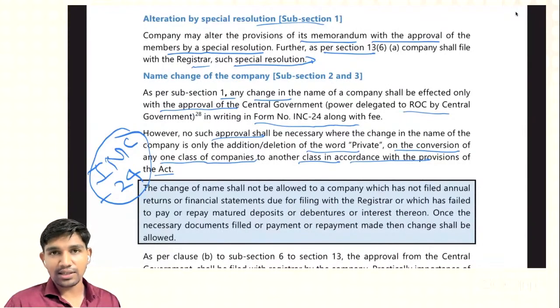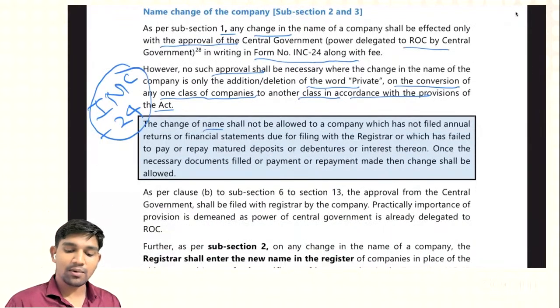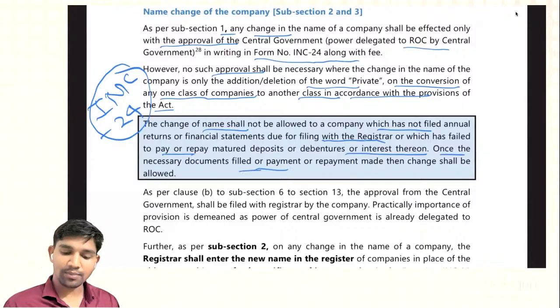The change of name shall not be allowed to a company which has not filed annual returns or financial statements due for filing with the registrar, or which has failed to pay or repay matured deposits or debentures or interest thereon. Once the necessary documents are filed or payment or repayment made, the change shall be allowed.